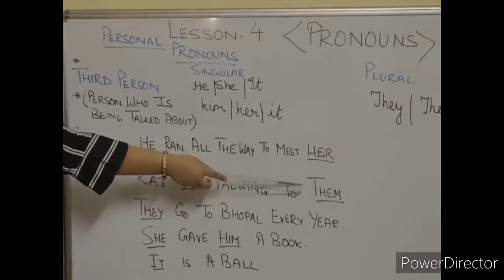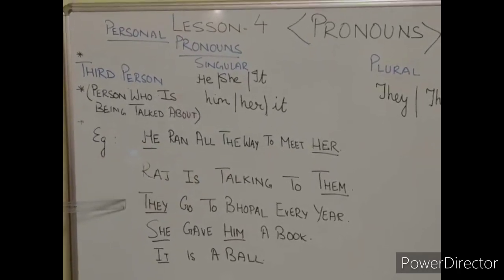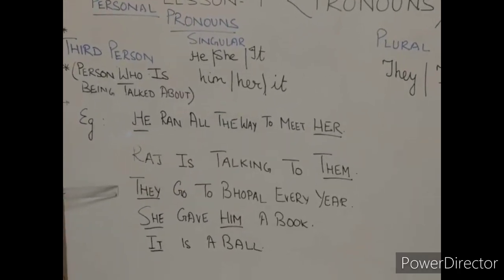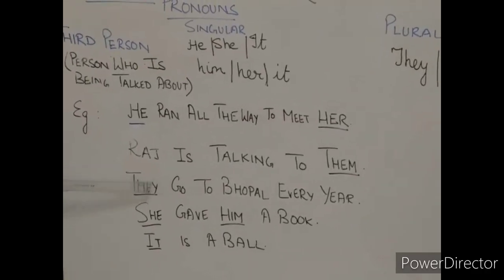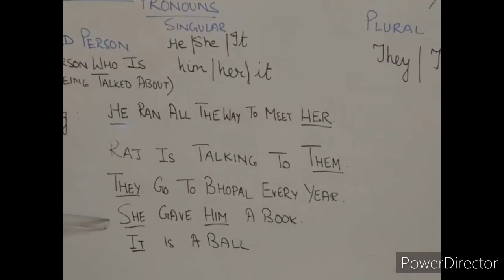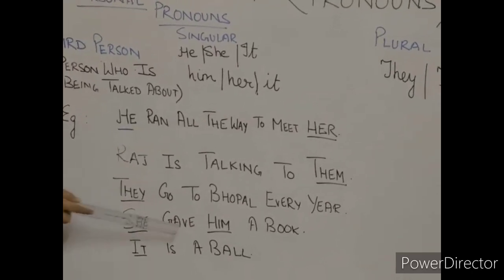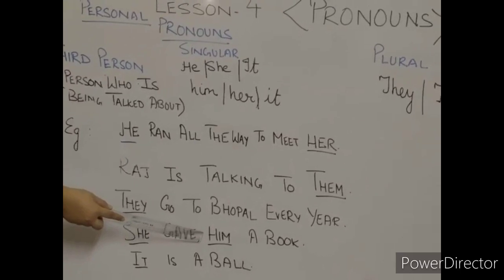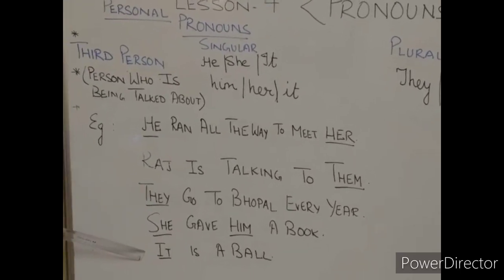Them, object place, plural. They go to Bhopal every year. They, subject. She gave him a book. She in subject place and him in object place. And the last one, it is a ball.